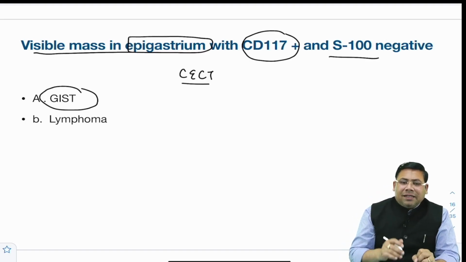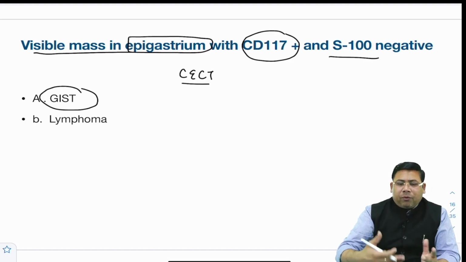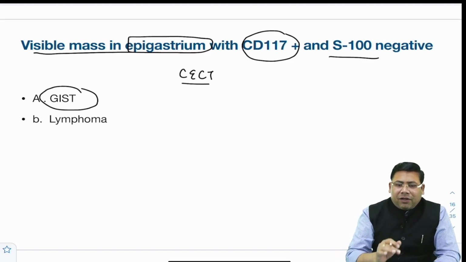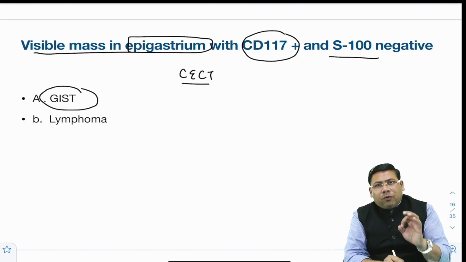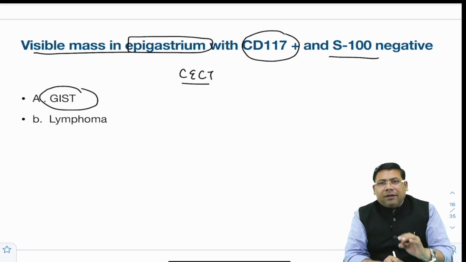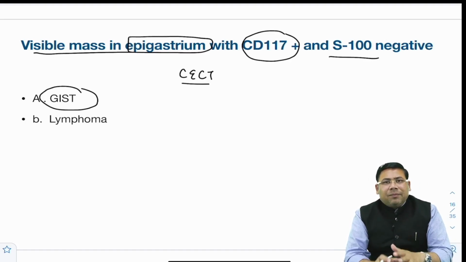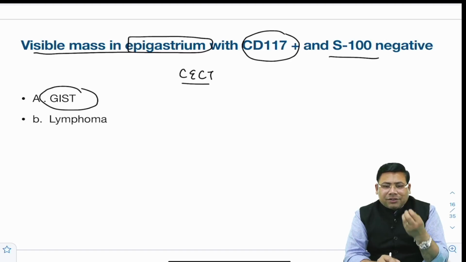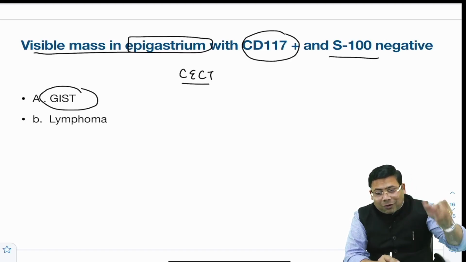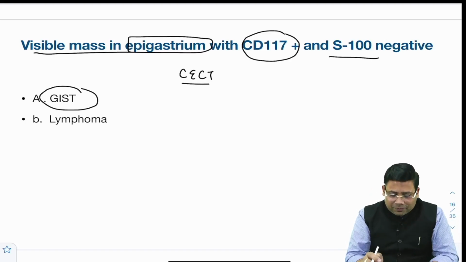So yes, this is probably a gastric GIST. It's a very simple question. I hope you know GIST is gastrointestinal stromal tumor, and the stomach is the most common site of this. They are the tumors arising from the interstitial cells of Cajal. However, they are not exactly smooth muscle tumors.